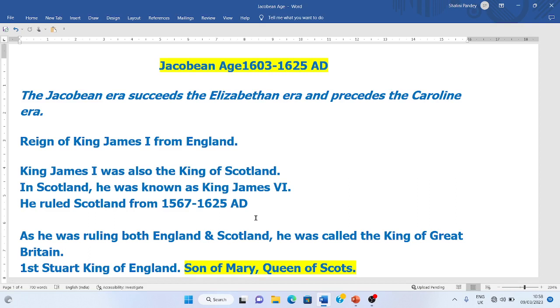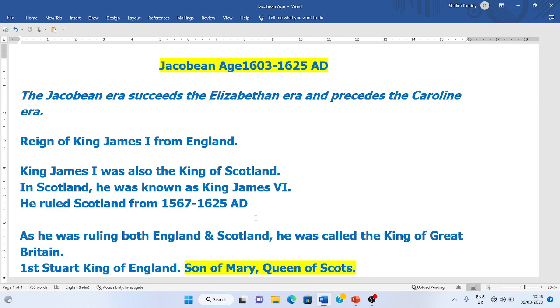So he was a distant relative of Queen Elizabeth First. So he was a relative of Queen Elizabeth First, a real successor of the throne of England.